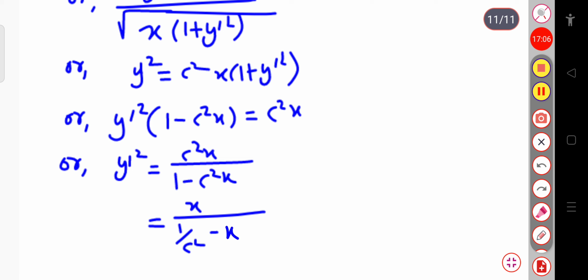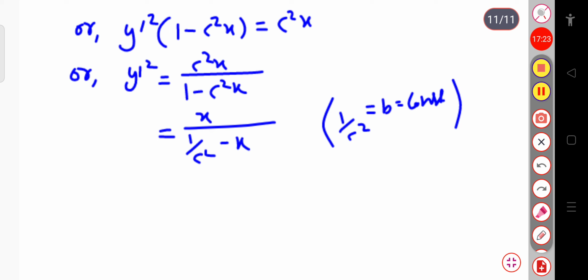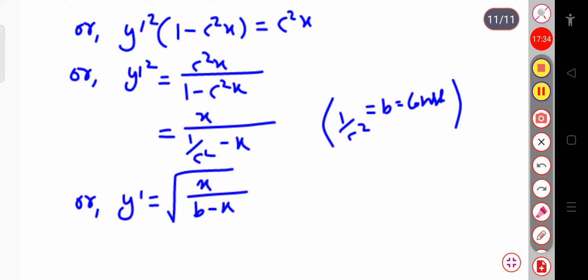Again, let us consider this 1 by c square term equal to b, any other constant. So we can replace 1 by c square with b, and then y′ will be equal to the root over of x divided by b minus x.